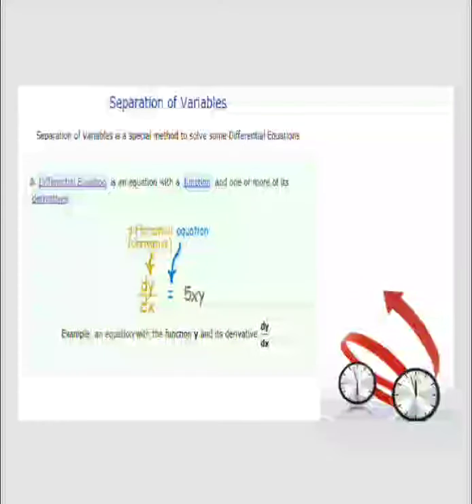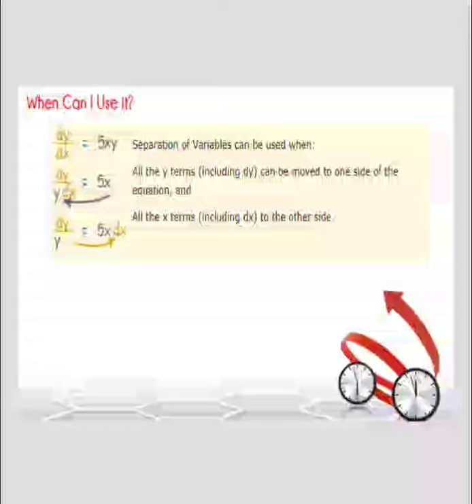This is how we separate the variables from the differential equation given here. We use this method only for equations of the form dy by dx equals phi of x and y, any function f which contains x and y variables. So all the y terms go to the dy side, and dx comes to the x side. So this is the separation of variables.